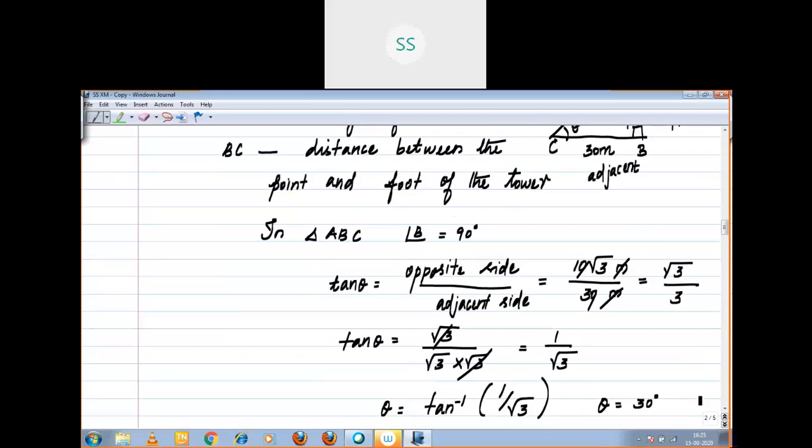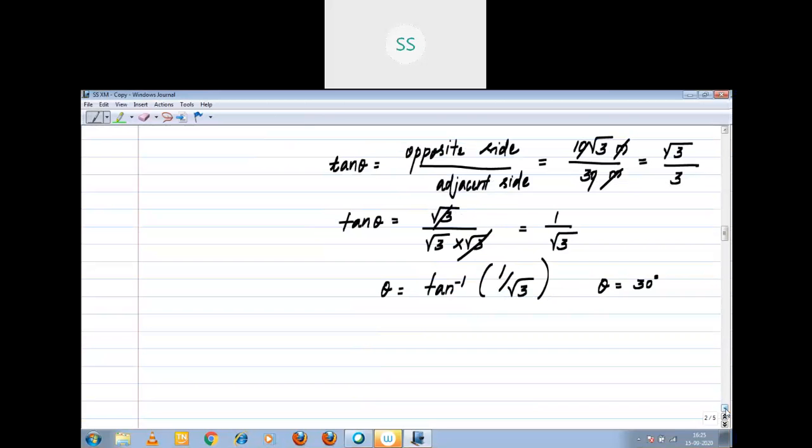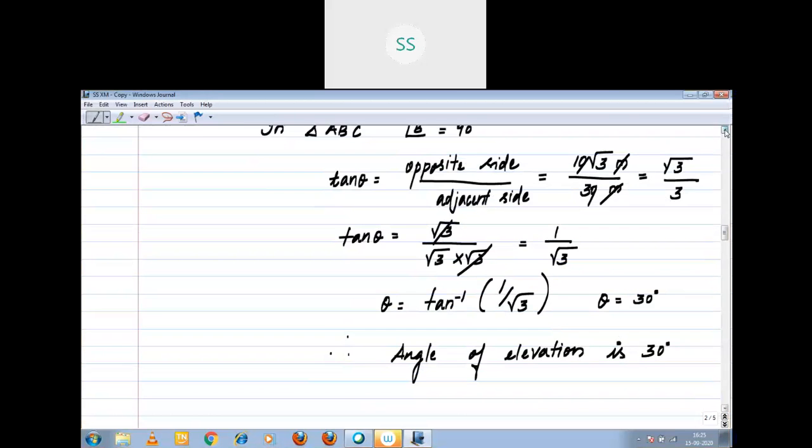Tan theta equal to root 3 by 3. 3 can be written as an irrational number, that is root 3 into root 3. One root 3 cancels. You arrive at the result as 1 by root 3. What does it represent? 1 by root 3, children. Theta is equal to tan inverse 1 by root 3.